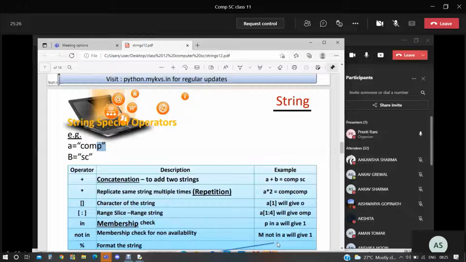Ma'am, what will be the code for membership check? Membership check के लिए this is the code only. P in A, it is checking for that. We will use it in the code also. And M not in A, because operator क्या है?